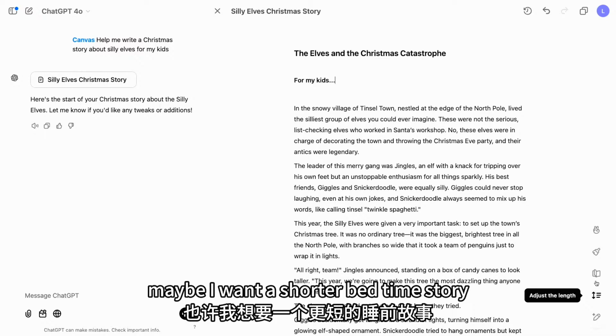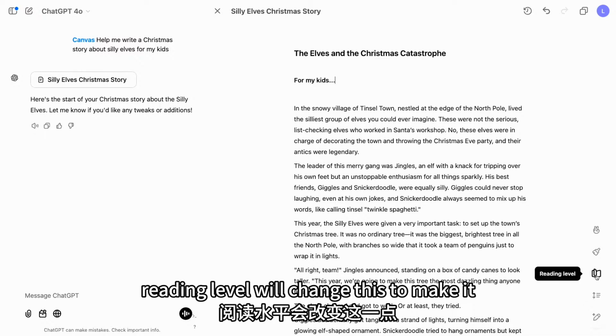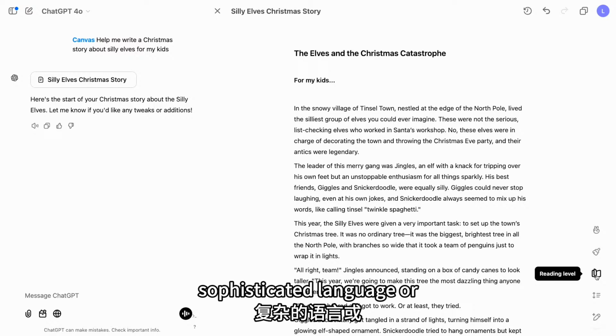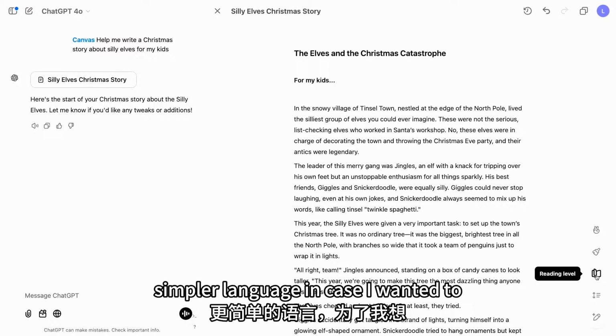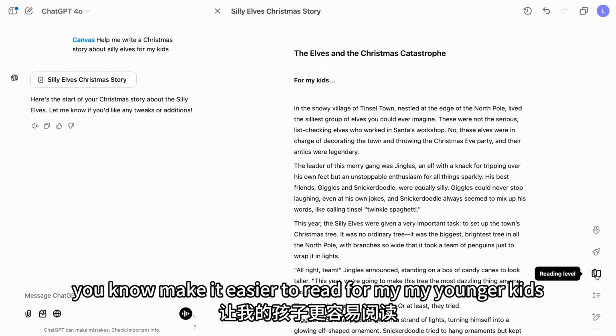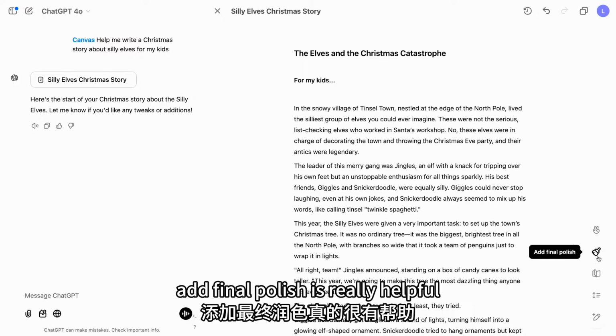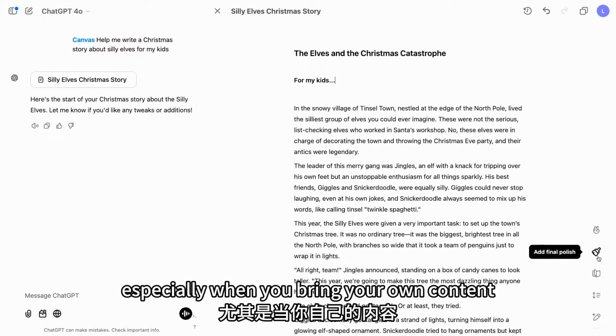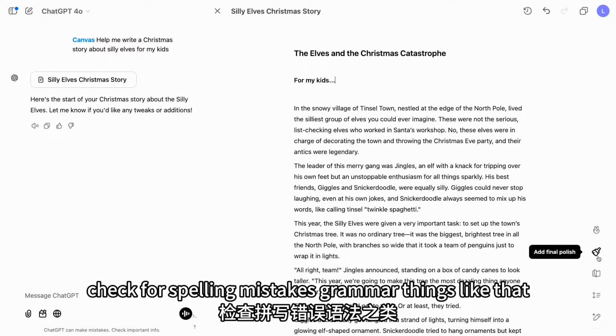Maybe I want a shorter bedtime story. Reading level will change this to make it more sophisticated language or simpler language in case I wanted to make it easier to read for my younger kids. Add final polish is really helpful, especially when you bring your own content. Check for spelling mistakes, grammar, things like that.